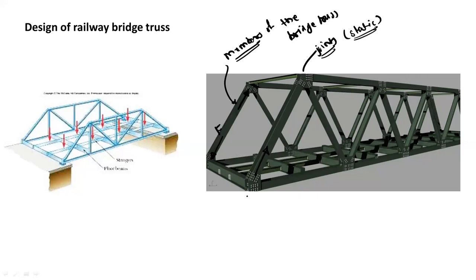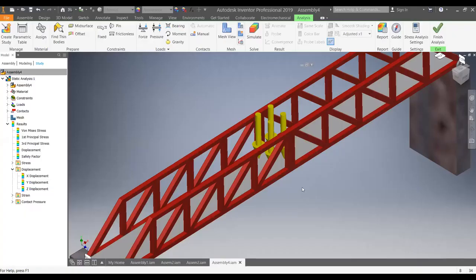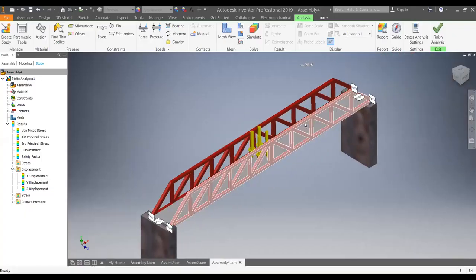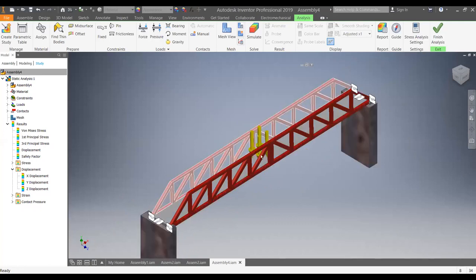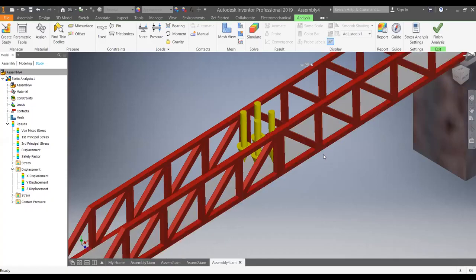So I will show the simulation. This railway bridge is supported by these two walls, and the force is acting on the railway bridge.